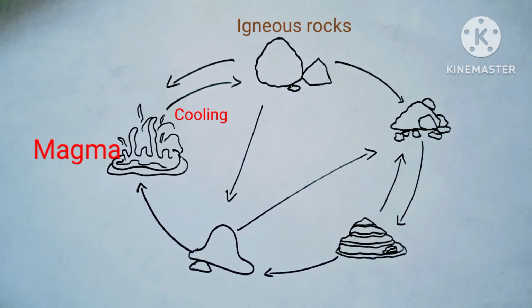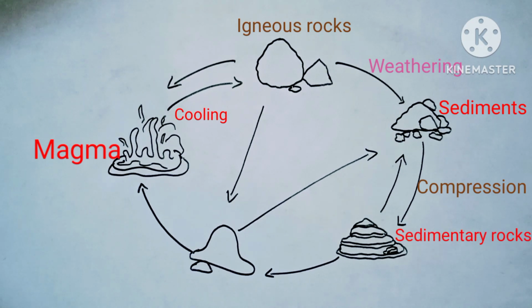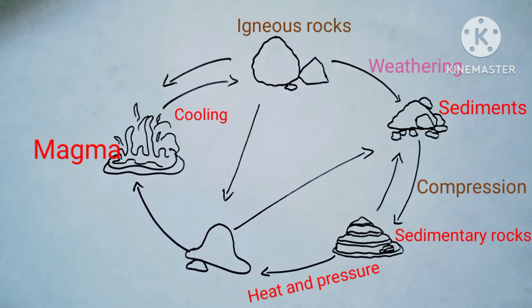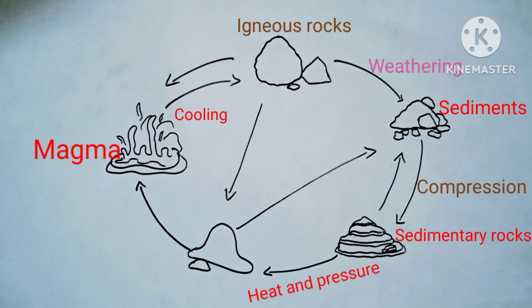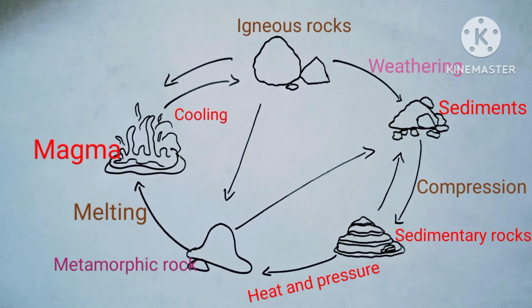These igneous rocks slowly get broken down due to weathering by wind and water to form sediments. These sediments settle down on the seabed and are pressed down by more and more layers to form sedimentary rocks. These sedimentary rocks, under heat and pressure inside the earth, form metamorphic rock. This metamorphic rock then melts to form magma again, thereby restarting the rock cycle.